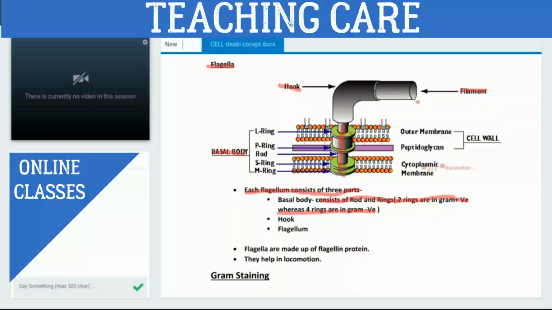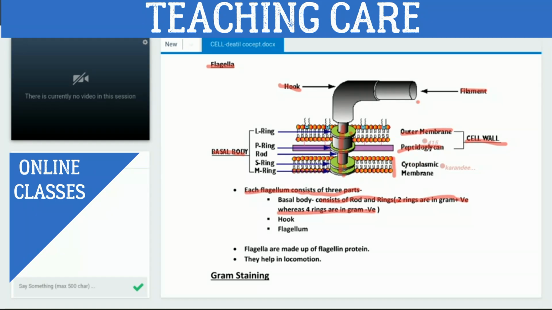Just we are getting this one. This is peptidoglycan layer, lower layer, and outer layer. This is a structure of flagella of gram-negative, right? First the flagellum starts from the cytoplasm, that is plasma membrane. After that we will observe the cell wall. In the cell wall, we are getting 2 layers.